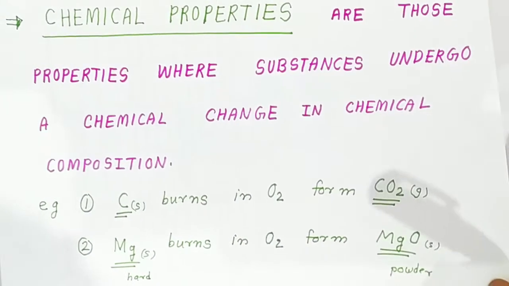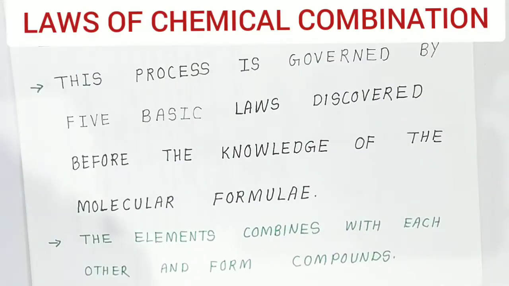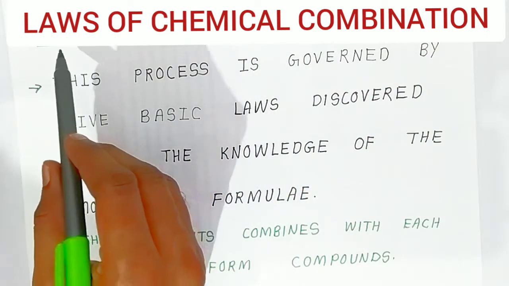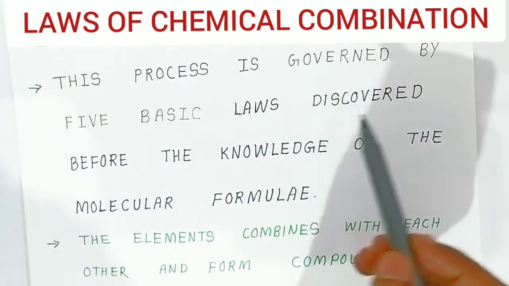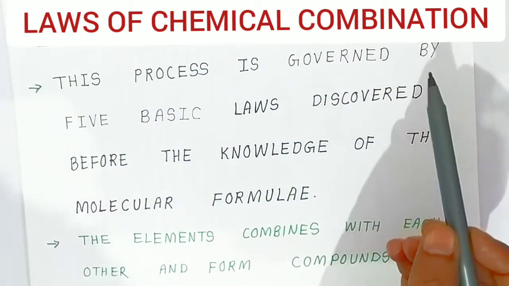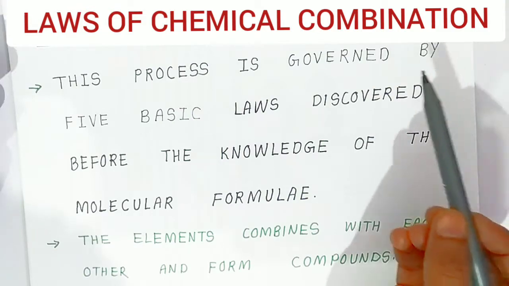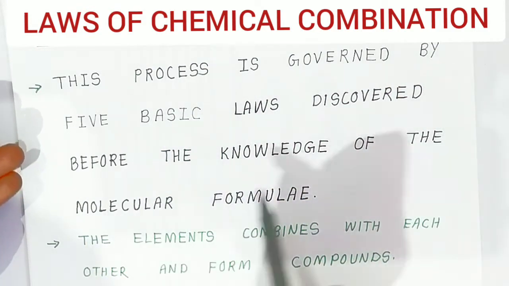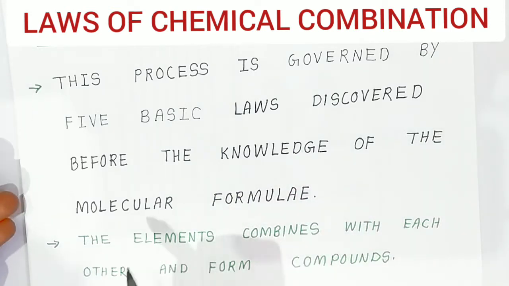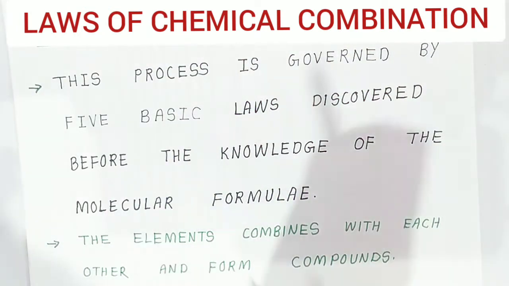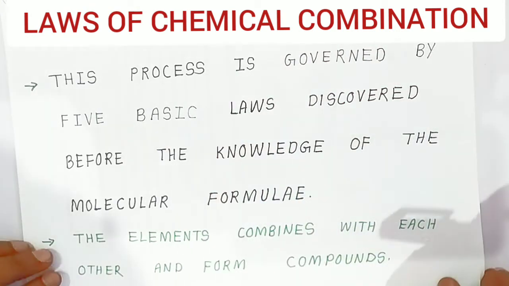Very important students. After knowing the chemical property definition, we are going to see the laws of chemical combination. Some laws are there that we call laws of chemical combination, how elements combine and form compounds. This process is governed by 5 basic laws discovered before the knowledge of the molecular formula. The elements combine with each other and form compounds. So that is why it is called chemical combination.